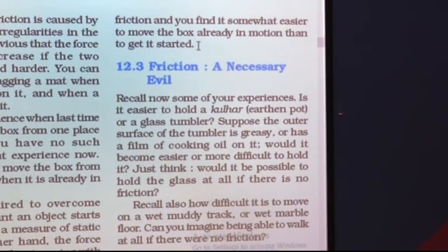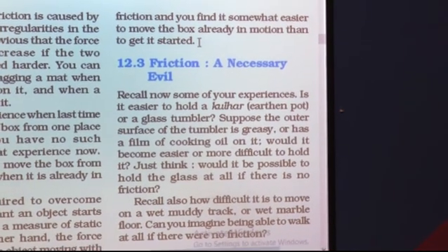So, students, today we have discussed friction. Friction is also called the force of friction because it is a type of force. So, it is called frictional force also. What is the frictional force, or force of friction, or simply friction? It is a force which is acting in between two surfaces,